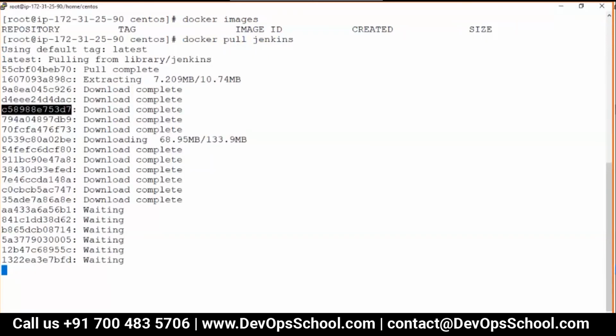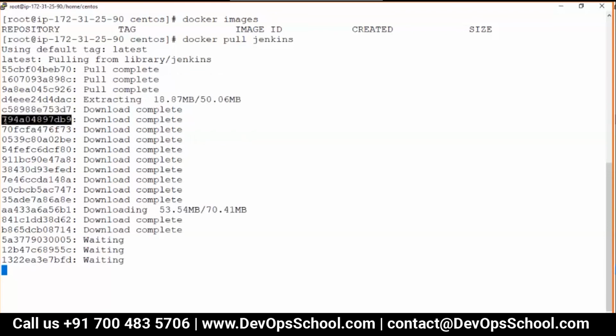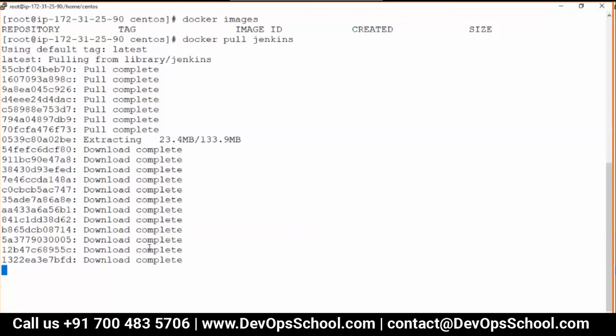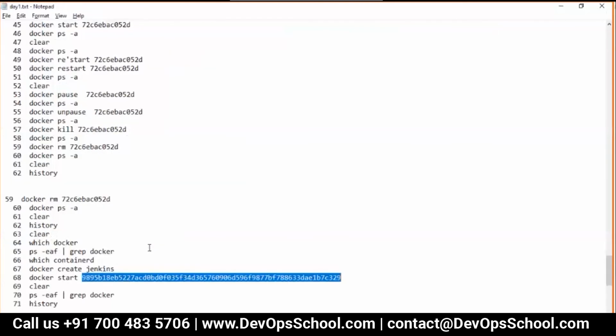You see, these are the short ones, but in reality they are 40 characters. This is a way to identify that particular object. So instead of using the long form, we can just use the initial few characters to identify it as long as it is unique. When you do the PS, it will give you the short form.